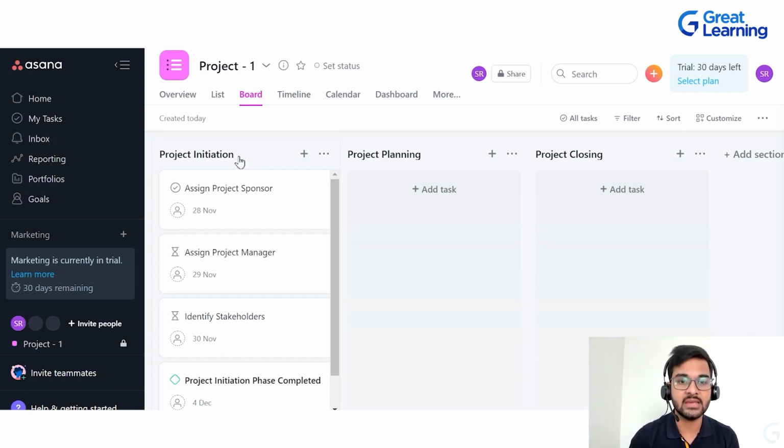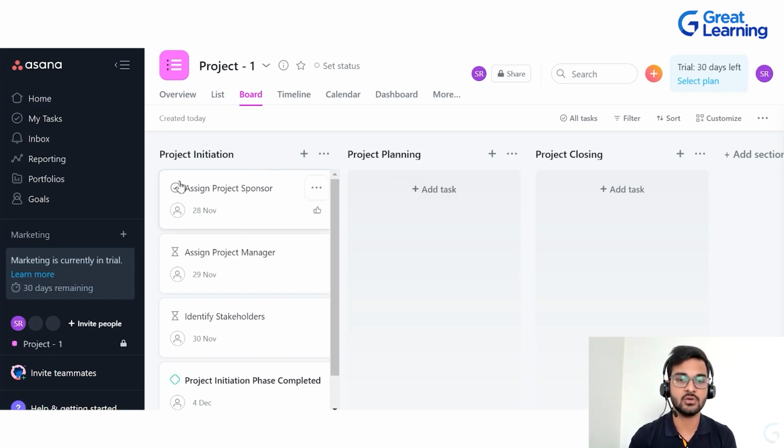For example, you can name this as in progress, and if you want to change the names of these sections, you can just click on that and you will be able to change the name. Right now I don't want to change, so I will keep it the same. If you want to add tasks, again you can just click on add task and you will be able to add tasks as well.